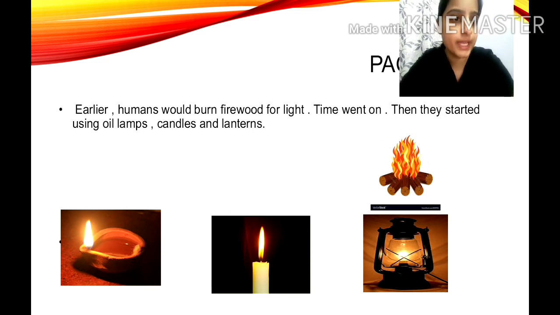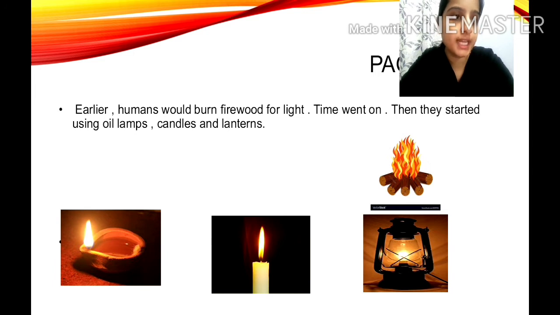As time went on, they started using oil lamps, candles and lanterns. Now children, after the discovery of fire, they started burning firewood for light, isn't it? After that, children, they started using oil lamps, candles and lanterns.